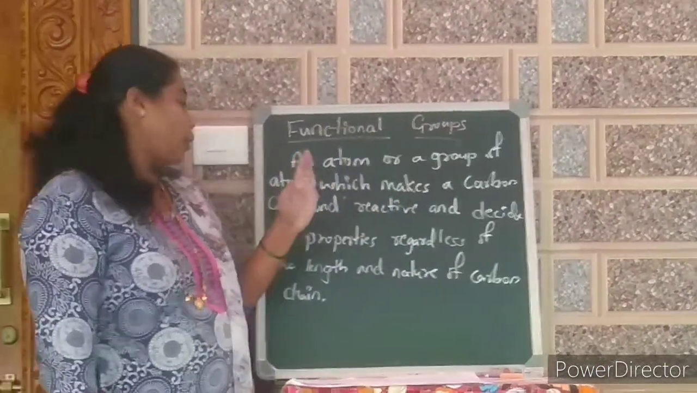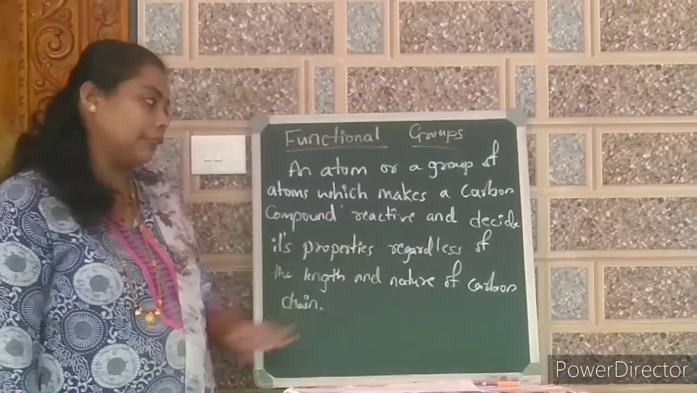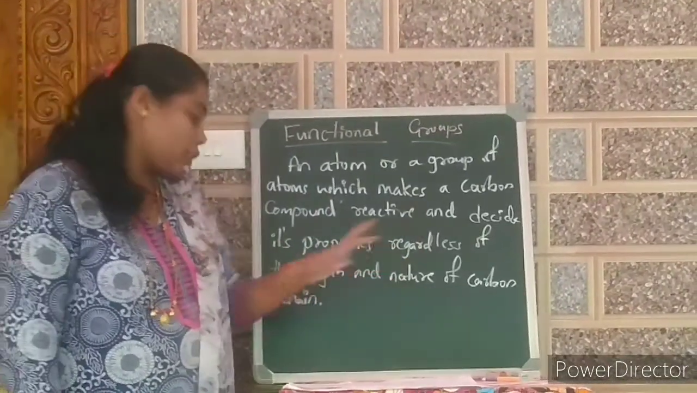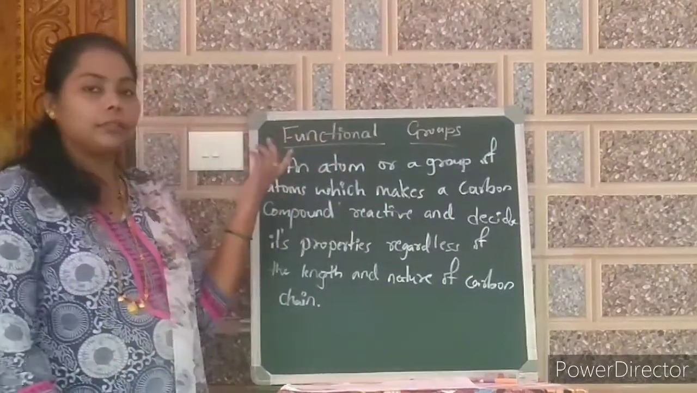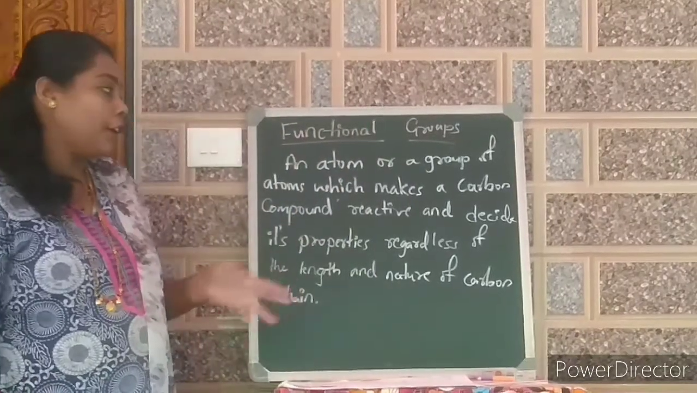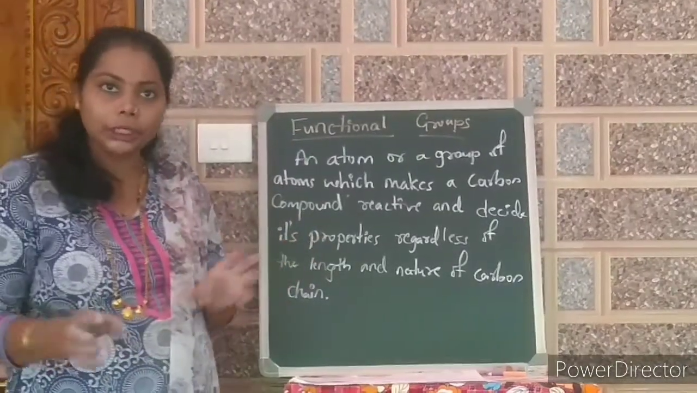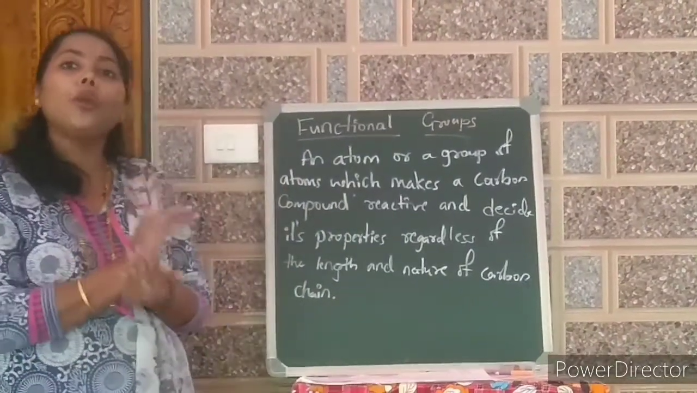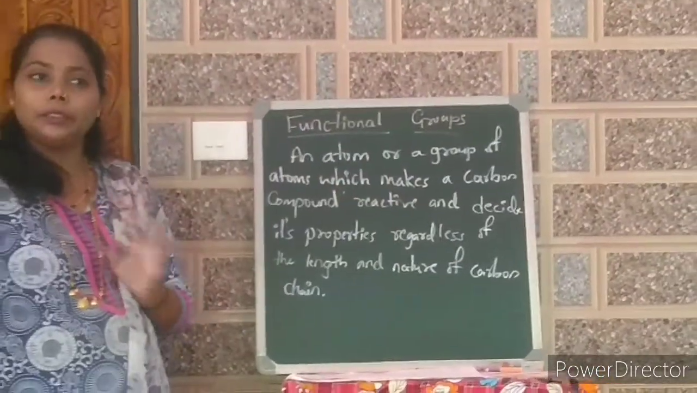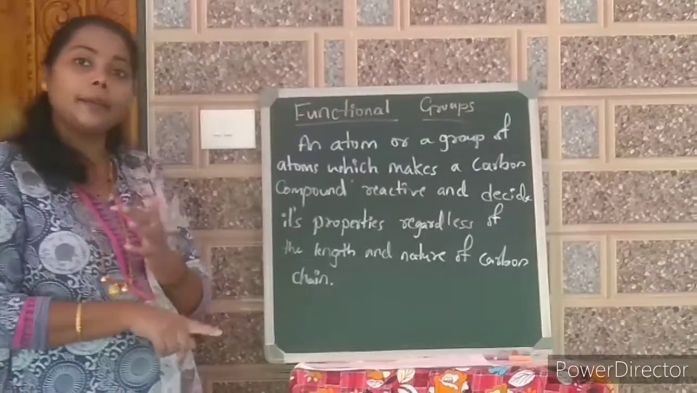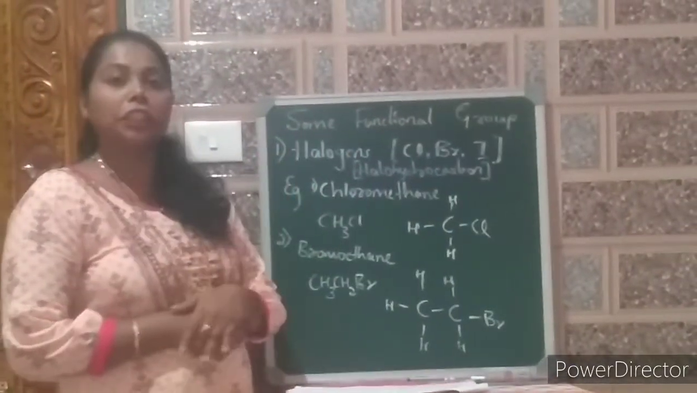An atom or a group of atoms which makes a carbon compound reactive and decides its property regardless of the length and nature of the carbon chain. What is a functional group? A functional group is nothing but an atom or a group of atoms which makes a carbon compound reactive. When added to the hydrocarbon chain, it makes that particular compound more reactive in nature, as well as it decides its property. The property of the compound is decided by the functional group. Let's study some functional groups.